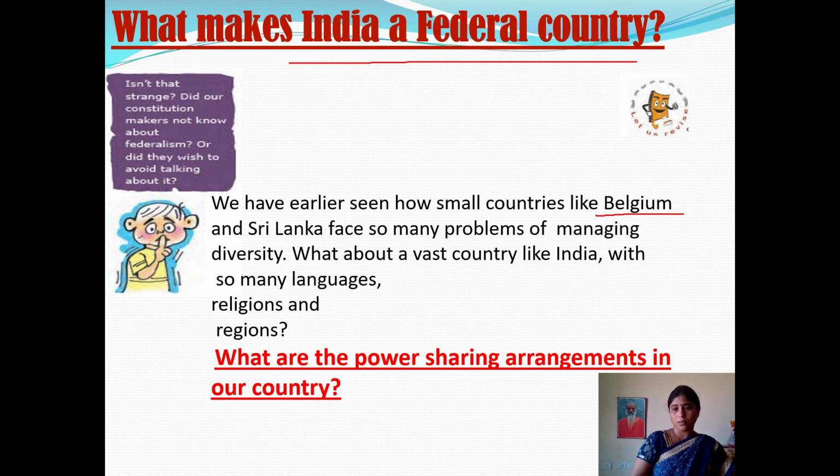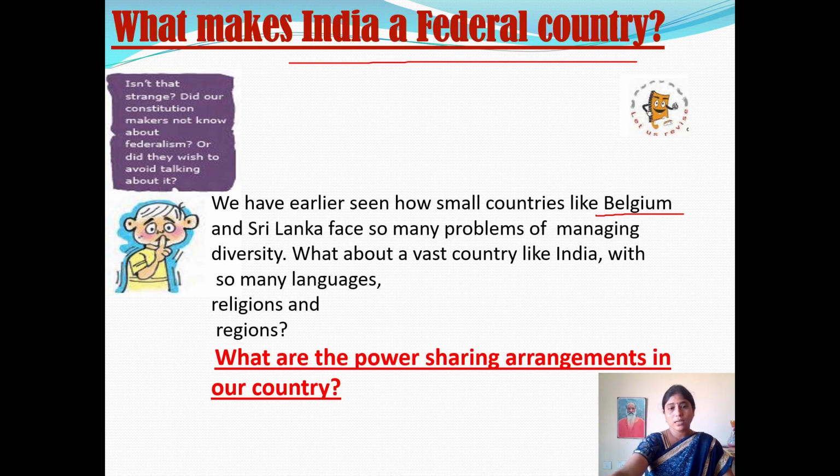In Sri Lanka, 80% are Sinhalas, so they won't accept sharing their power with other people like native Tamilians as well as Indian Tamilians. Those are very small countries compared to our country, but even so they are facing a lot of problems. What about a country like India?